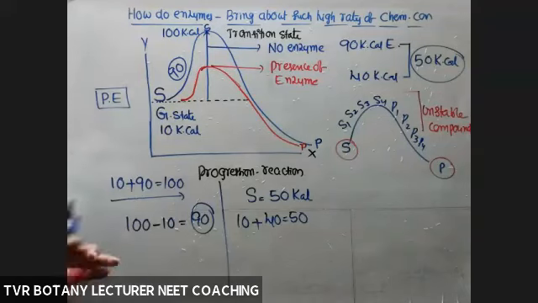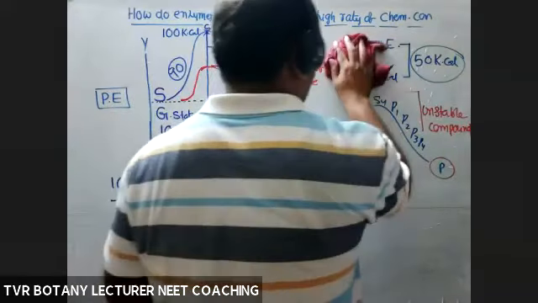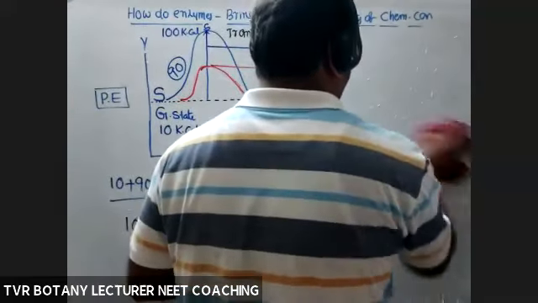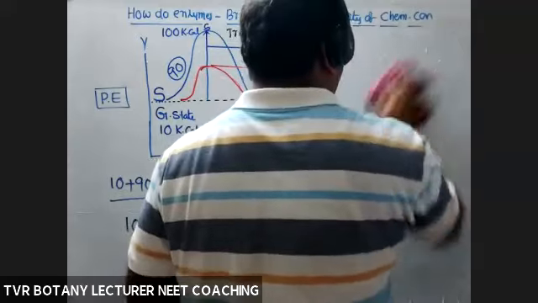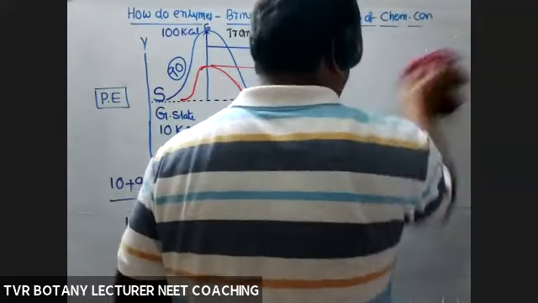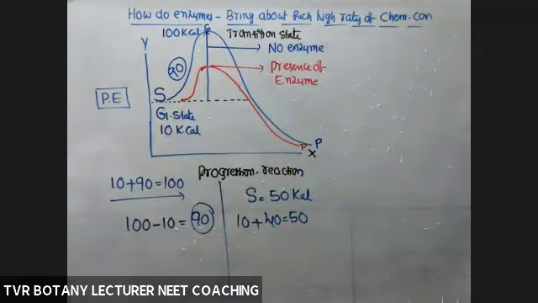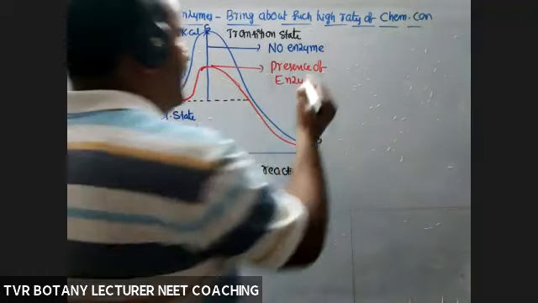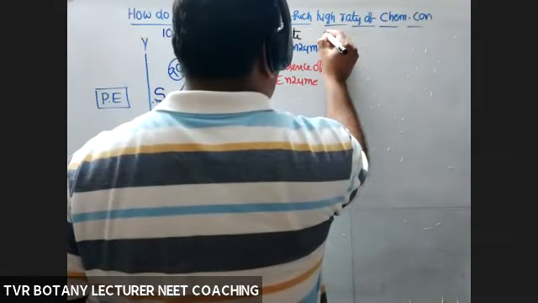Okay. Next, on the base of this graph, we can say there are two types of chemical reactions. What are they? One is exothermic reaction and the second one is endothermic reaction, on the base of energy consumption or energy liberation.